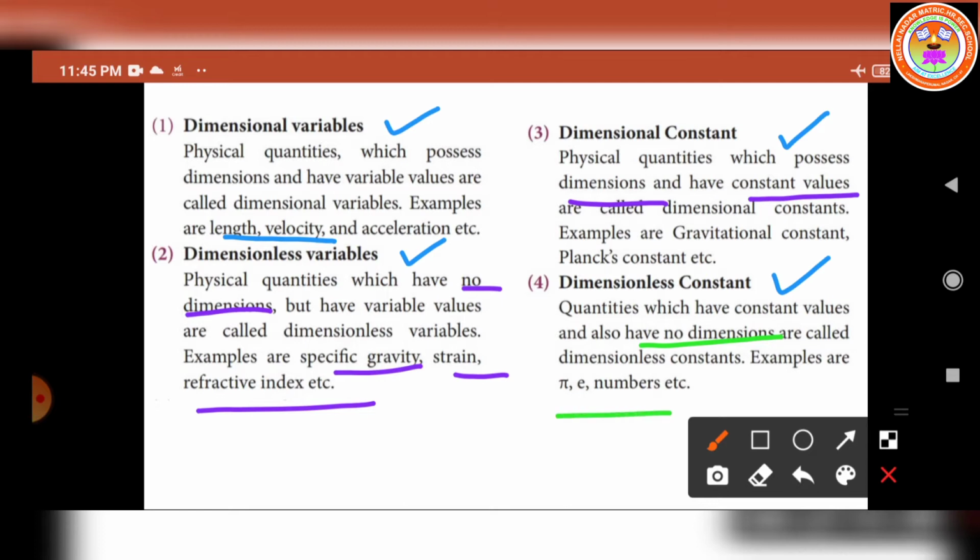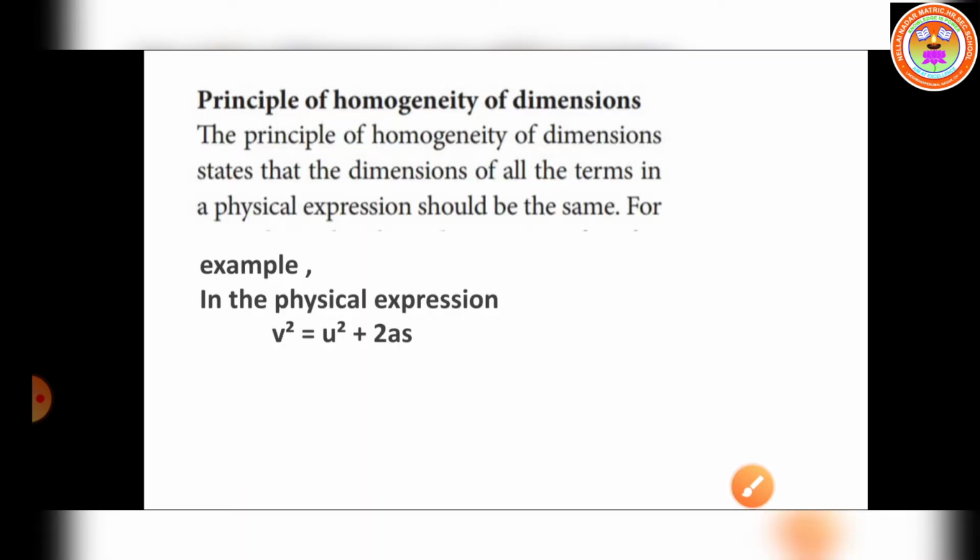I hope you understand. What are the four categories on the basis of dimensions? The quantities can be classified into four categories based on the dimension. What are they? Dimensional variables, dimensionless variables, dimensional constant, and dimensionless constant. Now let us move on to the principle of homogeneity of dimension. It's an important 2-mark question.